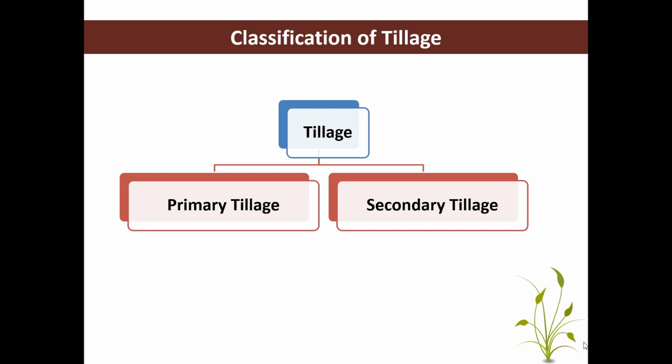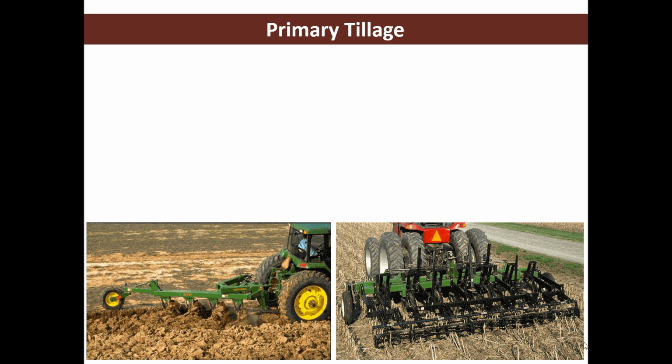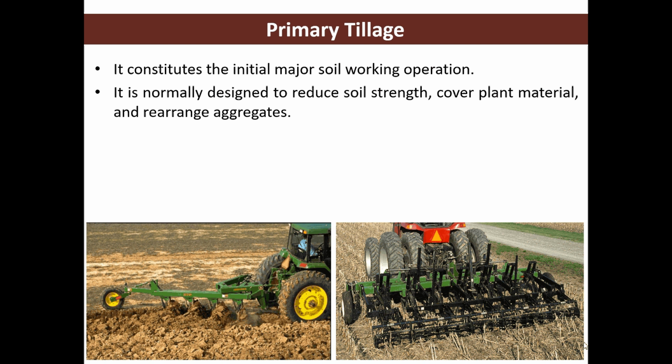Classification of tillage. The tillage can be classified as primary tillage and the secondary tillage. So what is primary tillage? As we know कि जब हम previous crop के harvesting करते हैं, उसके तुरंत बाद जो भी हम soil manipulation करते हैं, mechanical manipulation, that is primary tillage. So it constitutes the initial major soil working operation. It is normally designed to reduce the soil strength, cover the plant material and to rearrange the aggregate. जो भी hard compact surface होती है soil की, वो primary tillage से क्या होती है, break down हो जाती है.